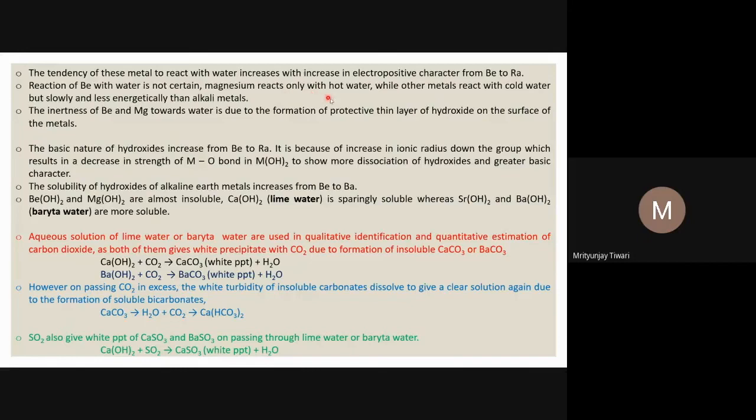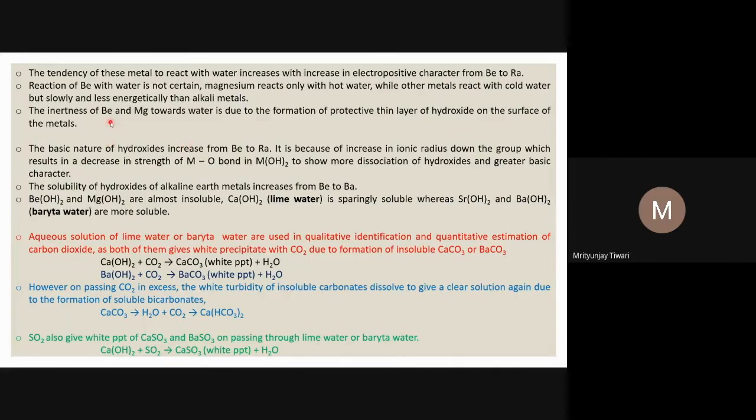Magnesium reacts only with hot water, while the other metals react with cold water, although their reactivity is lesser in comparison to the alkali metals. Alkali metals also react with cold water, but their reactivity is higher; they react readily, more rapidly, and the reaction is quite explosive. However, other alkaline earth metals like calcium, strontium and barium react with cold water, but their reaction is slow in comparison to alkali metals.